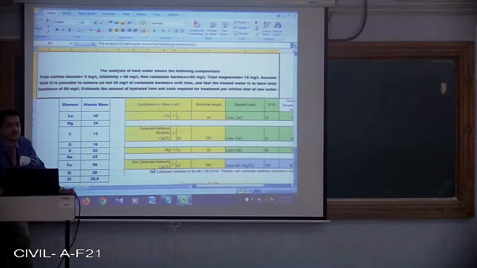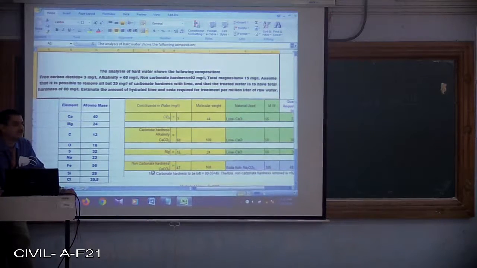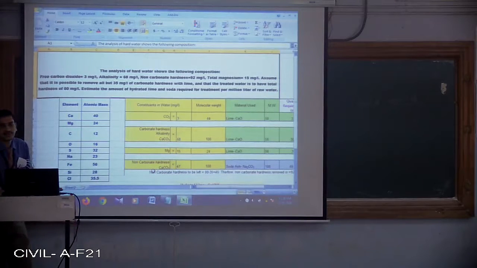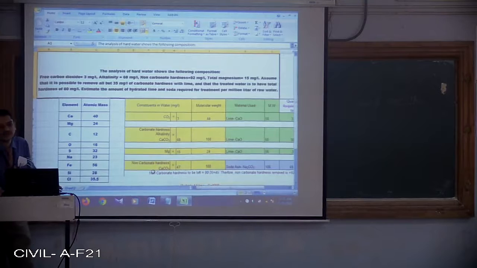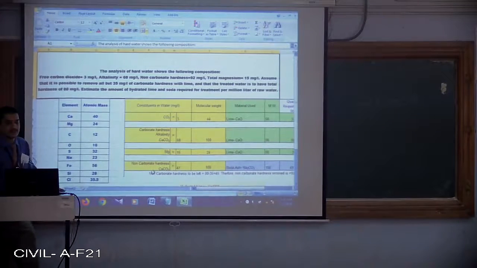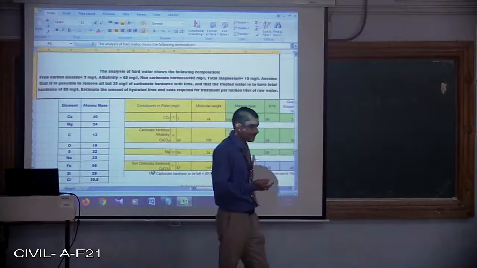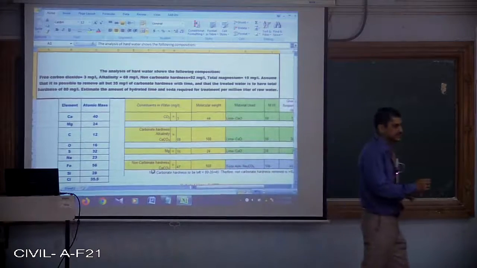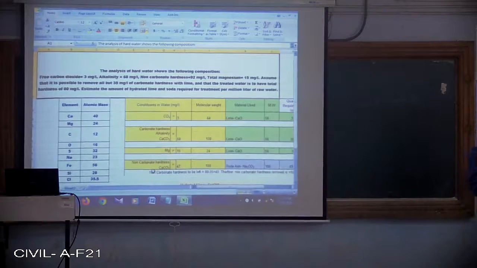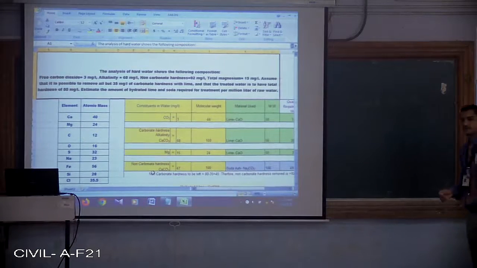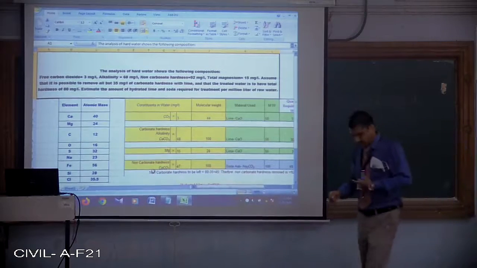Before going for addition of any chemical at the treatment plant, the first and foremost thing is collection of the water sample. We have already discussed the various types of sampling methods that can be adopted, in unit number 2 and unit number 3.